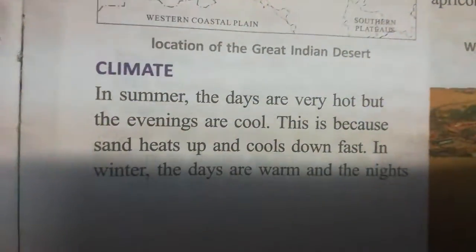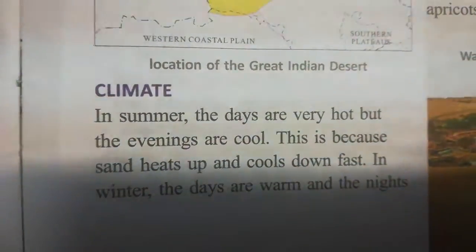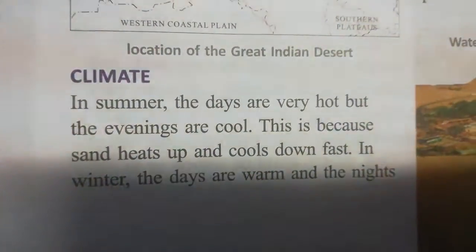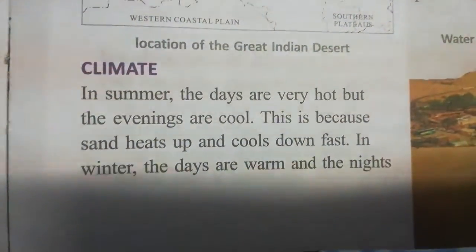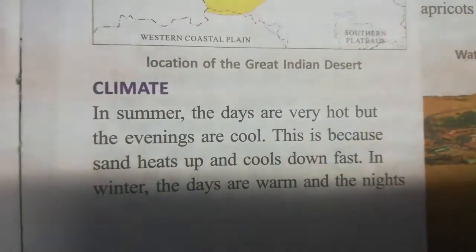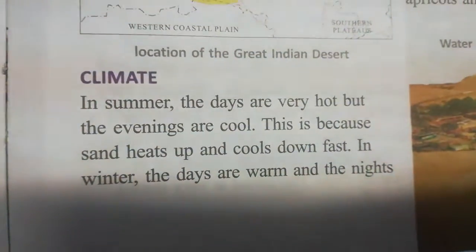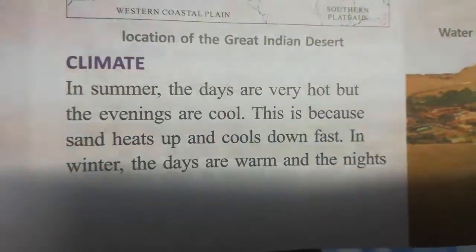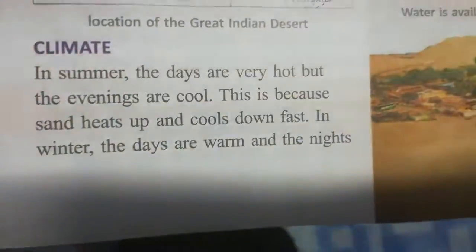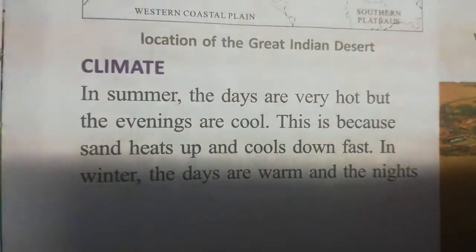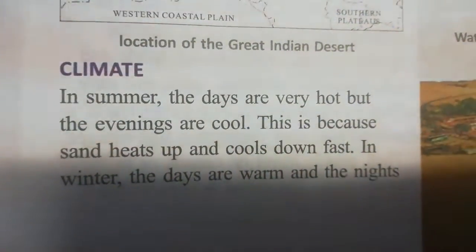Let us discuss the climate. How is the desert climate? In summer the days are very hot but the evenings are cool. In the summer season they have very hot days but the nights or evenings are very cool. This is because sand heats up and cools down fast. In winter the days are warm and the nights are very cold.